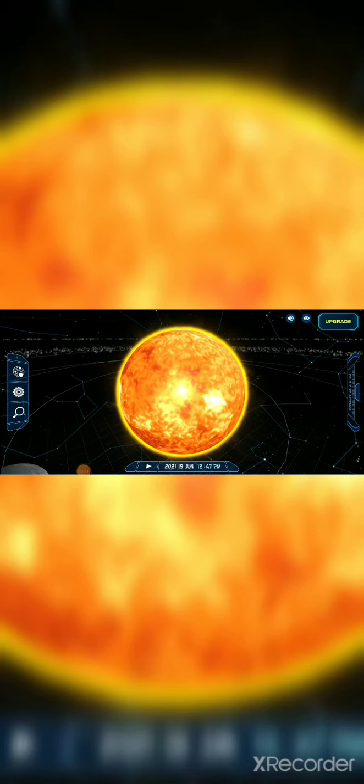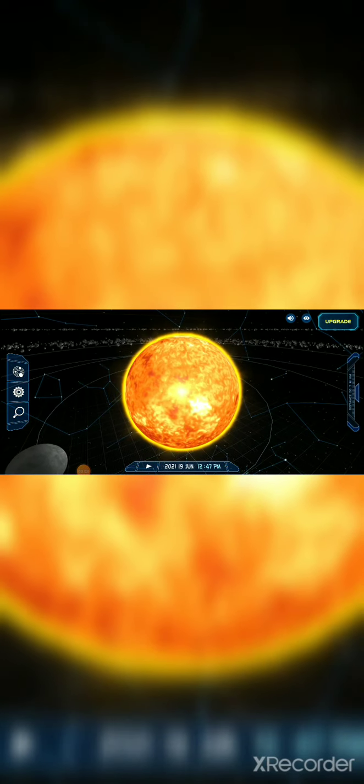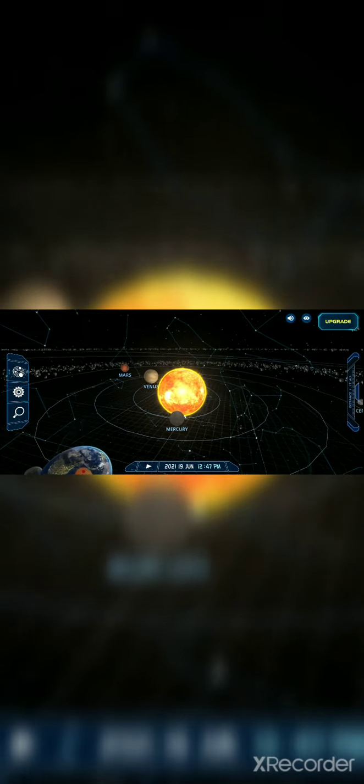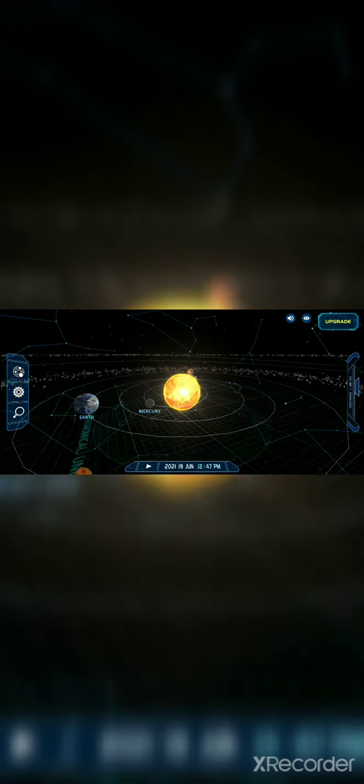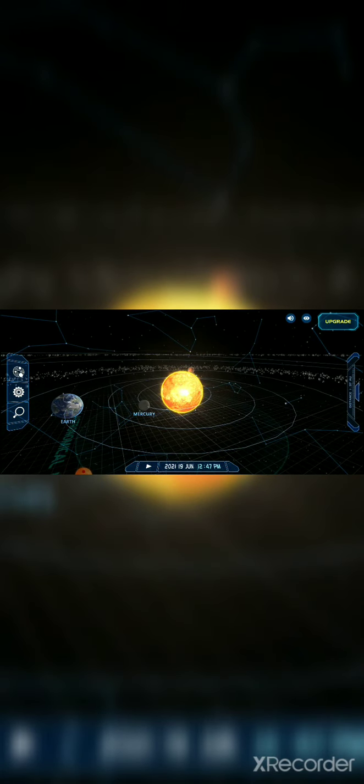Here you can see the 3D image of the sun and other planets and also the earth, and their positions with respect to the sun. So revolution takes place when the earth travels on this imaginary line.